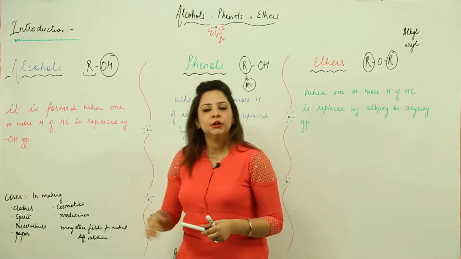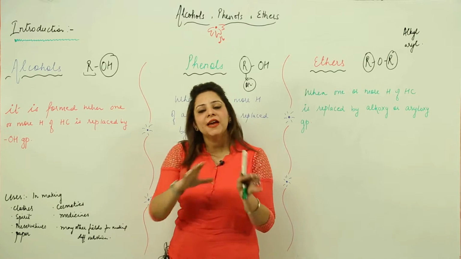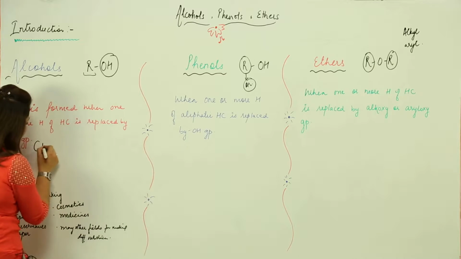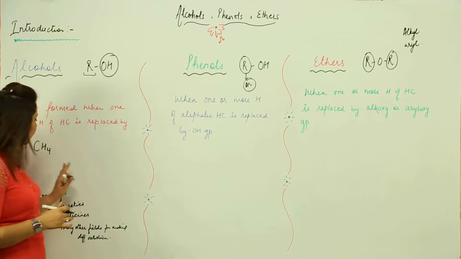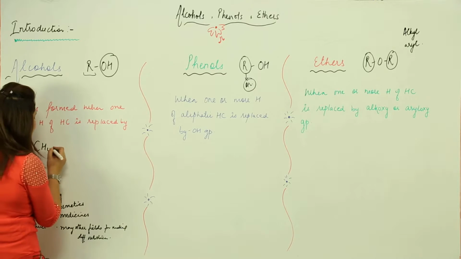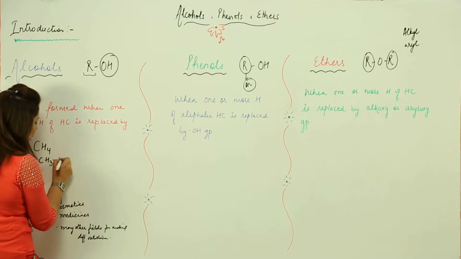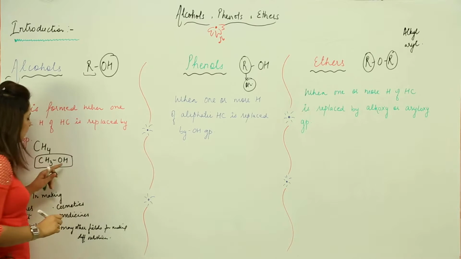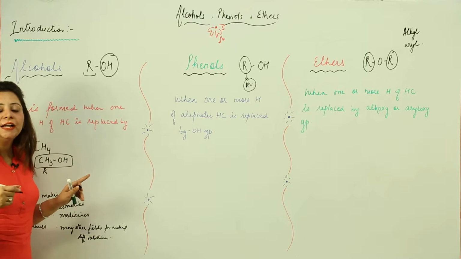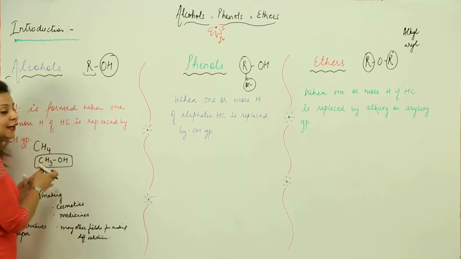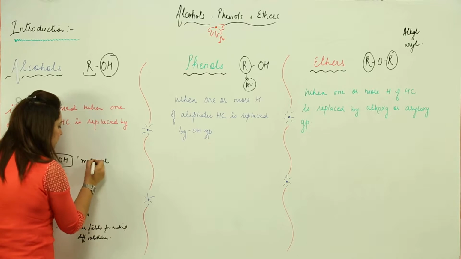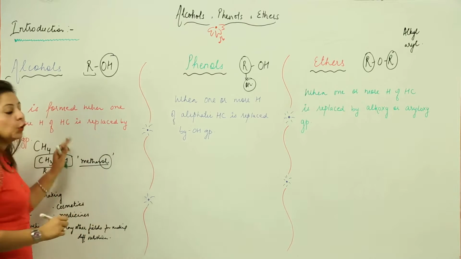So first we will study the alcohol. What is actually an alcohol? See, suppose this is my aliphatic compound, methane. As it has 4 hydrogens, I can replace one of them. So if one of these H is replaced by OH, it becomes alcohol. Because as you can see, this is the alkyl group derived from methane. After replacing one hydrogen, we get an alkyl group, the methyl group, right? Now one hydrogen is replaced by the OH group, so it becomes methanol, or you can say it becomes a member of alcohol. So this is what actually alcohol is.